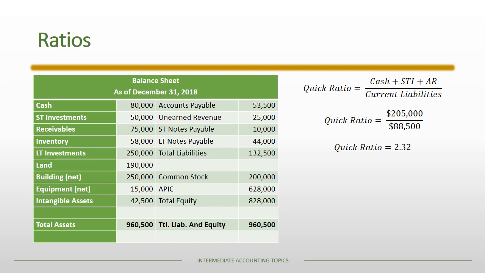Again, it's difficult to say whether it's good or bad. The only thing we can say is that higher levels of the quick ratio mean that the company is more liquid, even with a more stringent measure of liquidity.